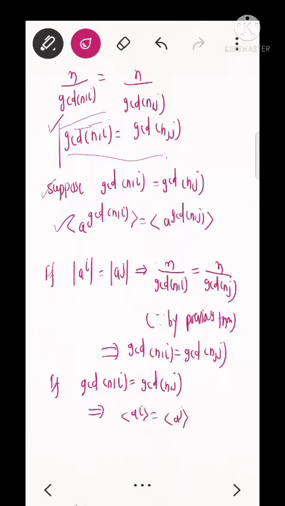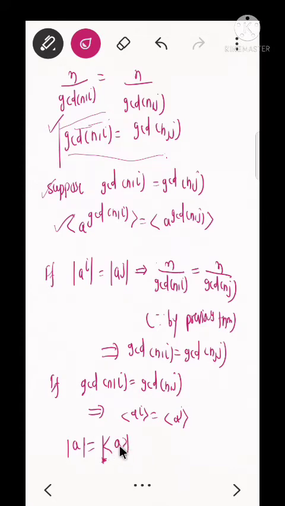So by the first corollary of the theorem before the previous theorem, we know that the order of an element is nothing but the order, or cardinality, of the group generated by this element.